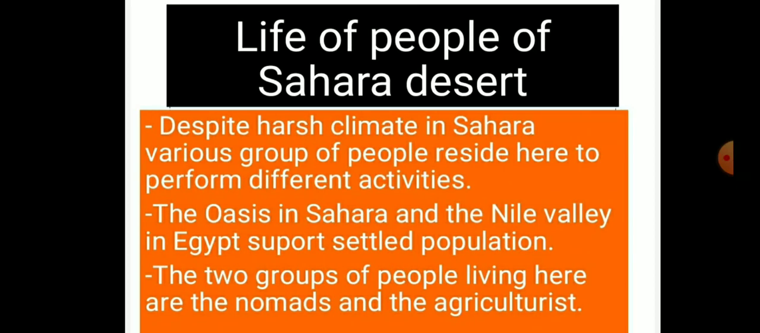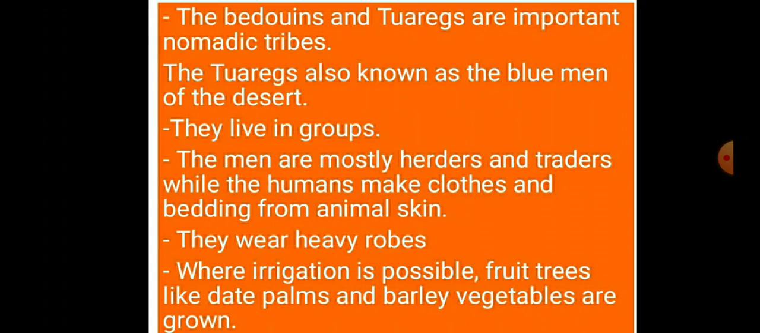Life of people of Sahara Desert. Despite harsh climatic conditions in Sahara, various group of people reside here to perform different activities. The oasis in Sahara and the Nile Valley in Egypt support settled population. The two groups of people living here are the nomads and the agriculturists. The Bedouins and the Tuaregs are two important nomadic tribes. The Tuareg, also known as the blue men of the desert.